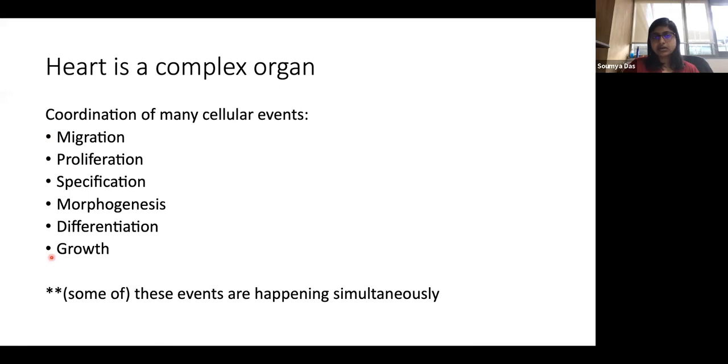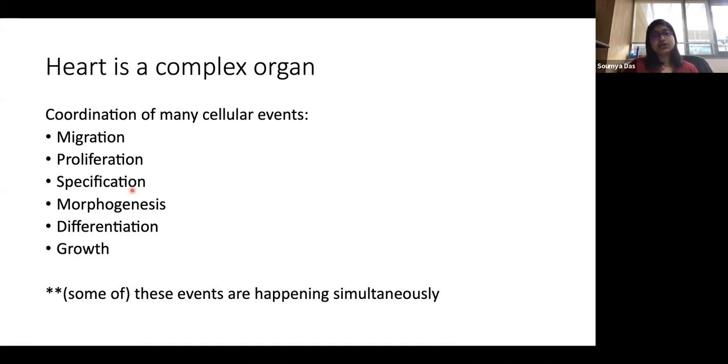These are some of the cellular events that happen during the development of the heart. And at a given time point, you will see that multiple events are happening at the same time. So there is migration of the precursor cells, then there is proliferation, then based on what kind of molecular signals are influencing these precursor cells, the cell fate is determined.